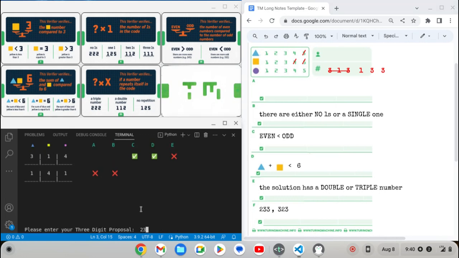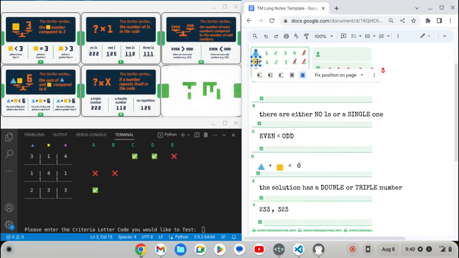And we're going to say 2, 3, 3. And test criteria card A. Okay, so that is correct. So we definitely know that for criteria card A, that square is equal to 3.